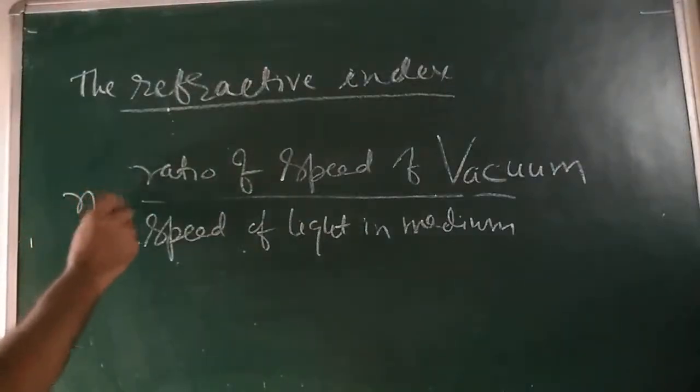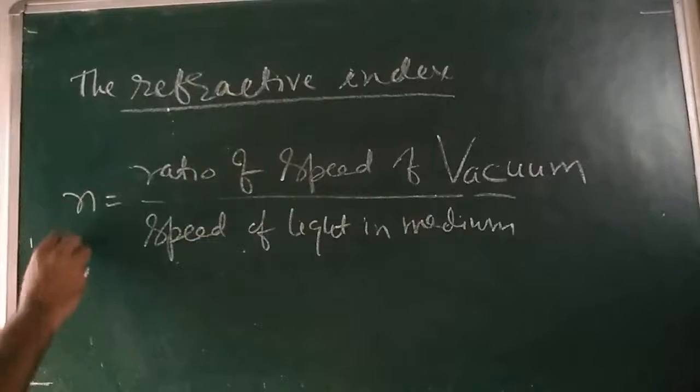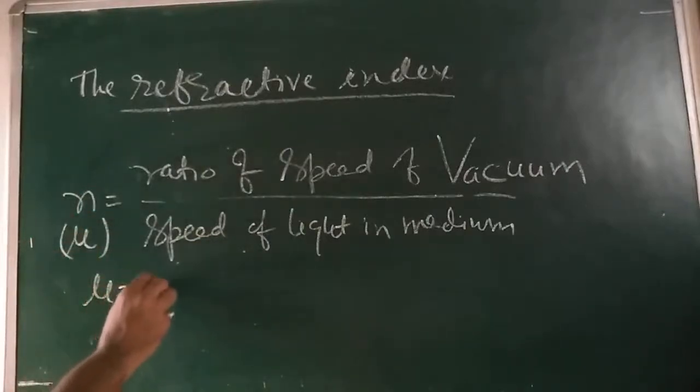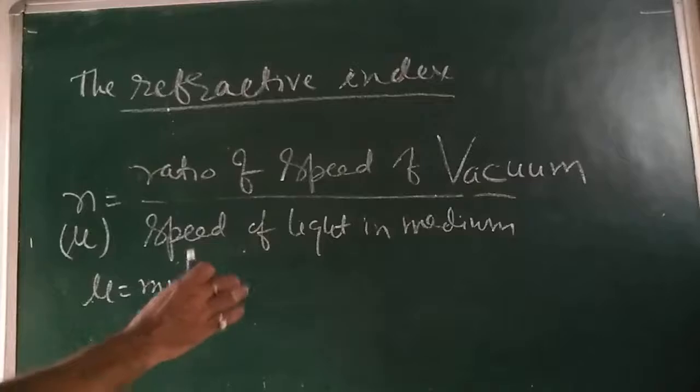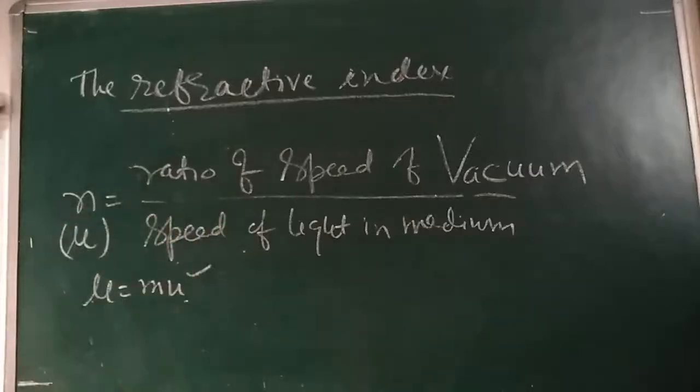Symbolically I can write n. In some books, also mu. This is a symbol mu; it is also a symbol of refractive index. The speed of light in air is almost equal to the speed of light in vacuum.